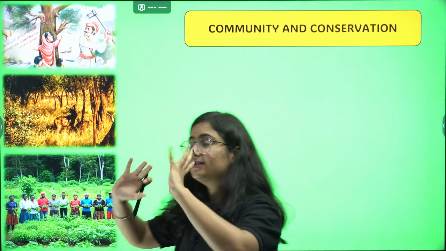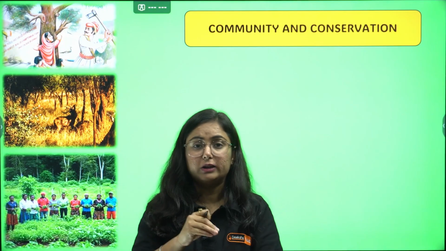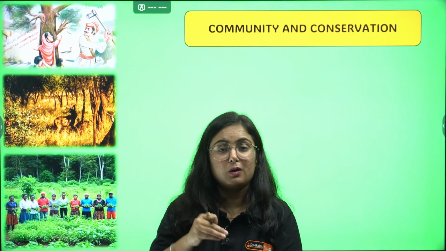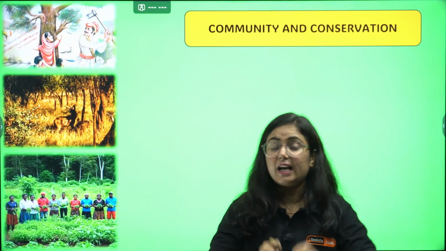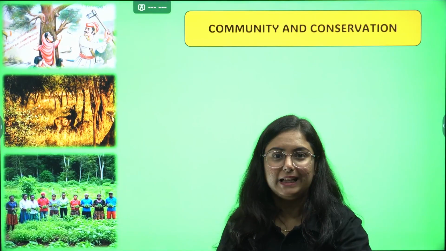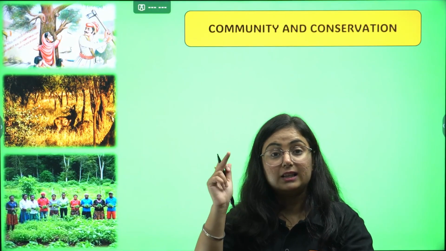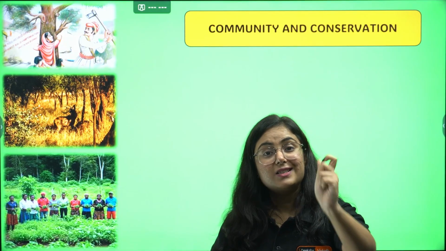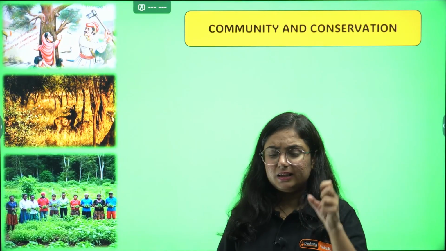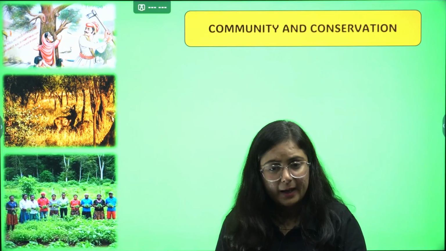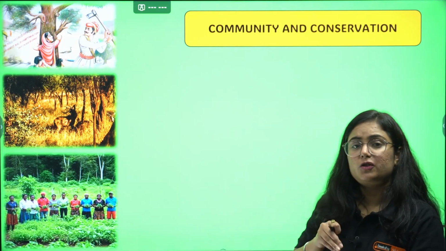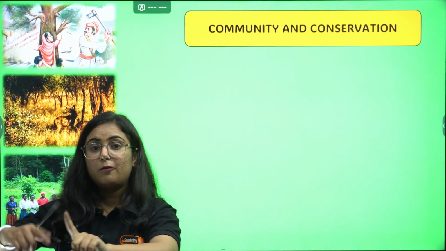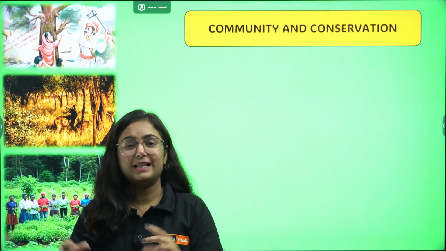And similarly, there is the role of communities in conservation. I want to tell you that the tribal population in particular always lived in the forest region, and they considered that forest pristine, that means left untouched, so that we can save it from degradation. They considered it their homeland. So the question that comes from this topic is: what is the role of community in conservation of forest and wildlife? So let us start discussing it.